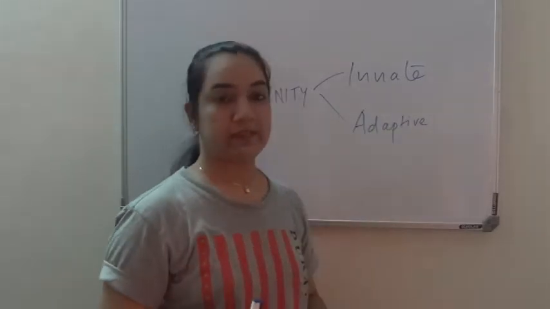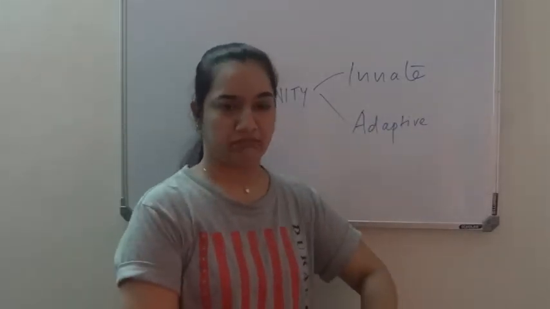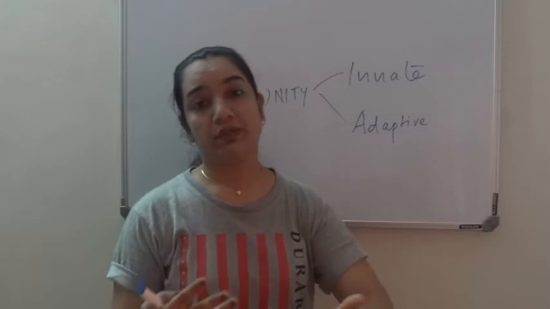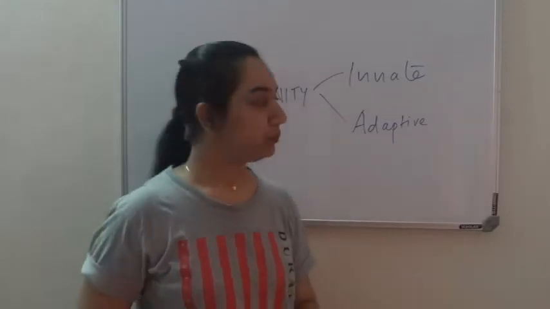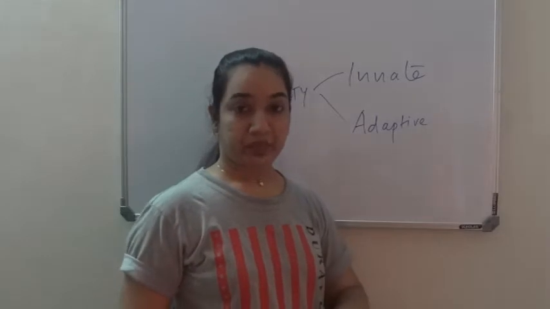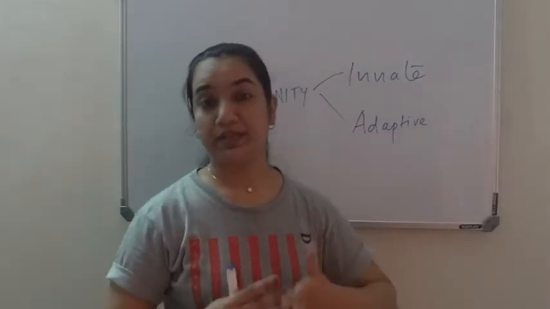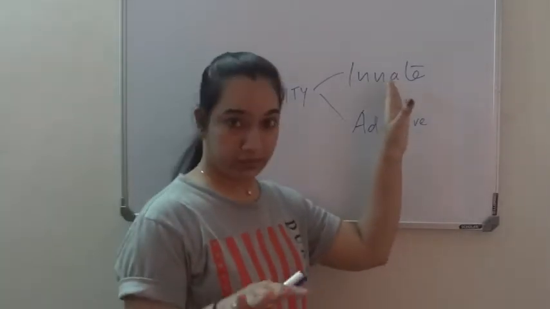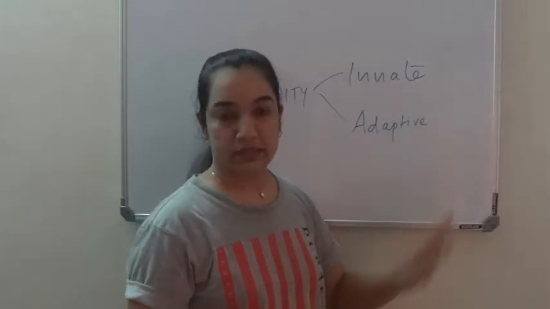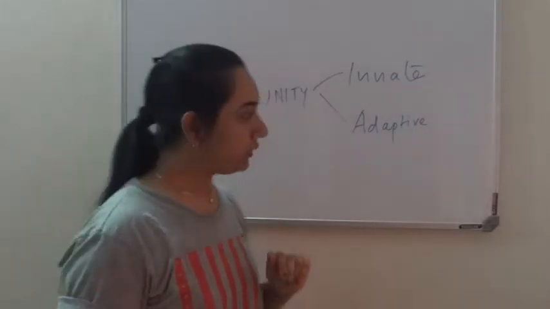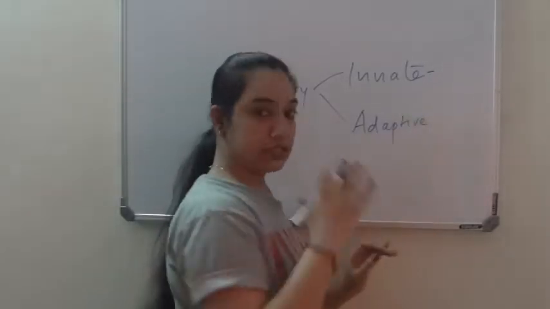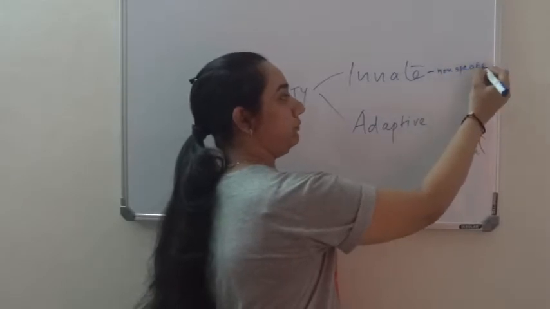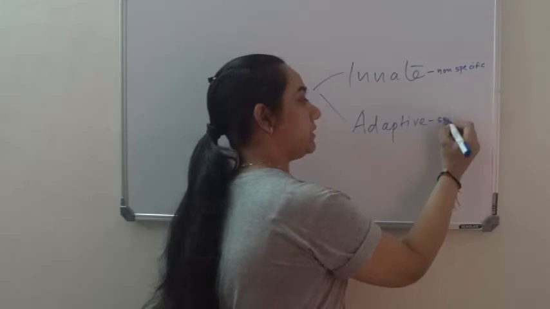Innate, the term itself says it is something which is already present. Innately we have it, okay? We are born with this kind of immunity. That means even before we encounter any antigen, we have innate present. Whereas the adaptive or the acquired, the term itself suggests it is adapted or it is acquired later on when we encounter any antigen. That means innate is already present and adaptive will come later sometime when you encounter the antigen. Second important point is innate is non-specific, okay, innate is non-specific and adaptive is very, very specific.